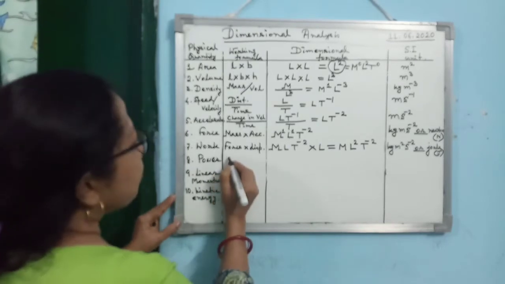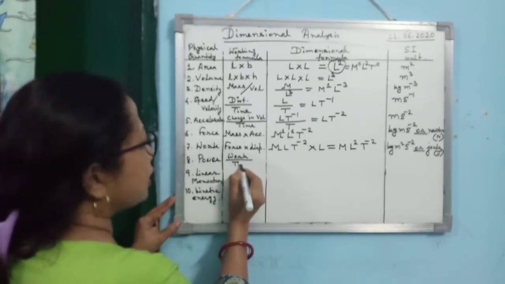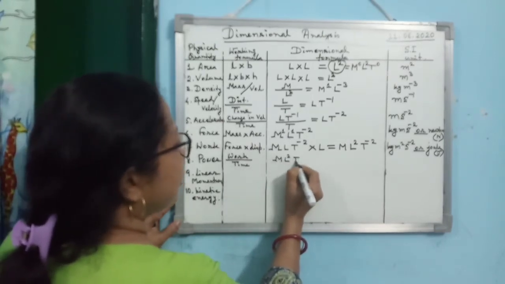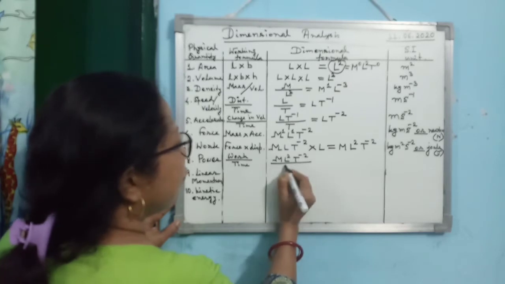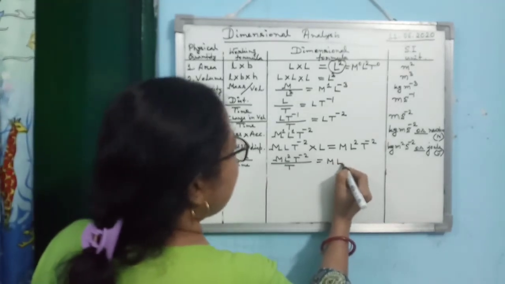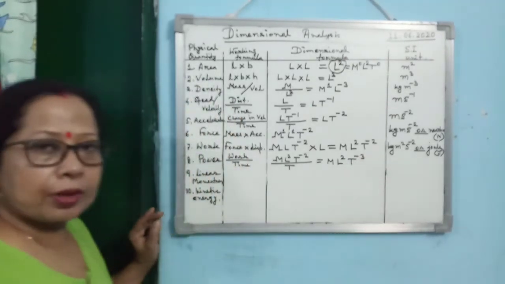Then power. Power we define as work done per unit time. So you see work done is M L square T to the power minus 2 divided by time. So you are getting M L square T to the power minus 3. Alright.